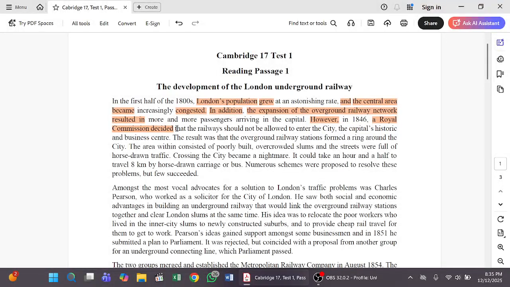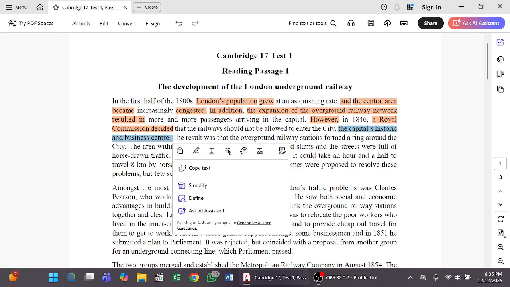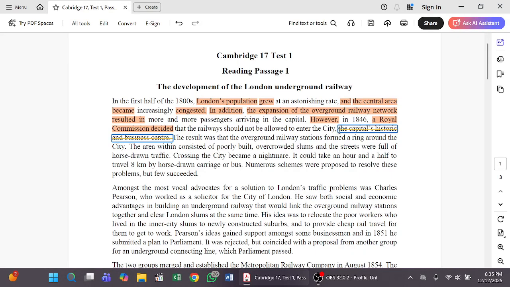What they said here is that the railways shouldn't be allowed to enter the capital's historic and business center. Here we also have extra information that is not required. But if you want to read this sentence, you may go through it, because it's an apposition and you don't need to think about it more.